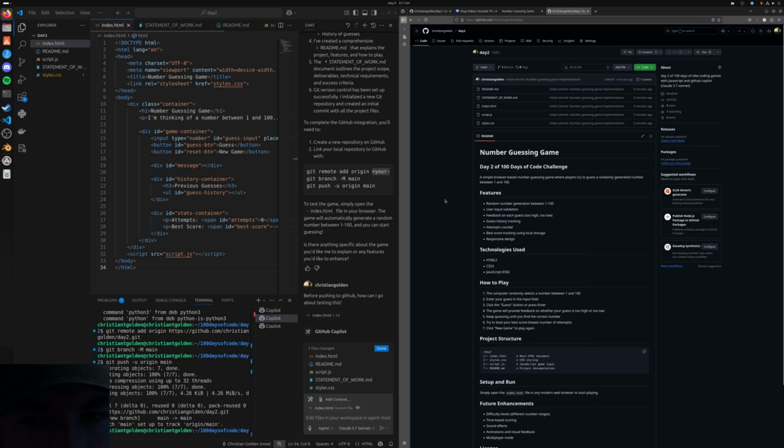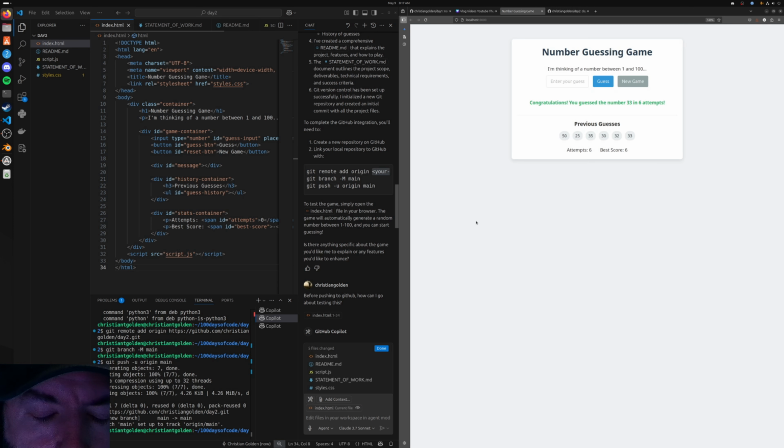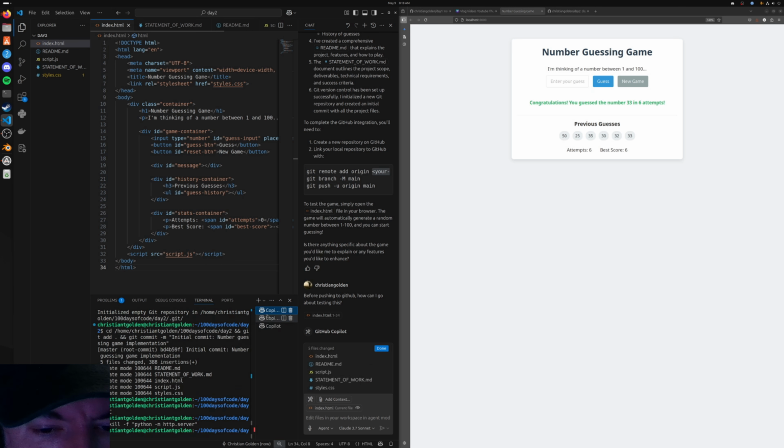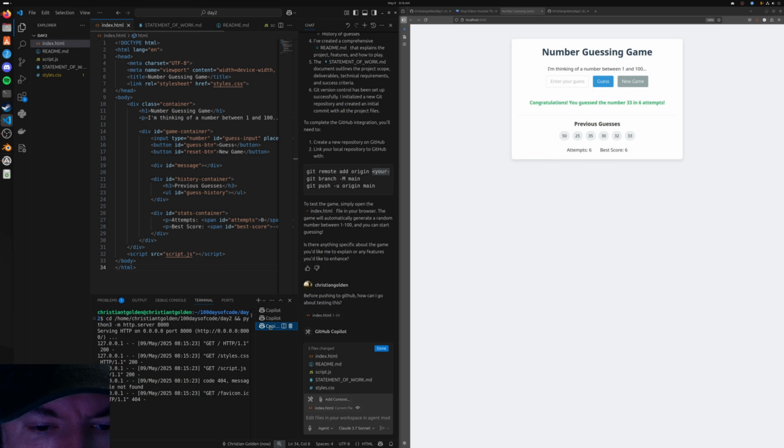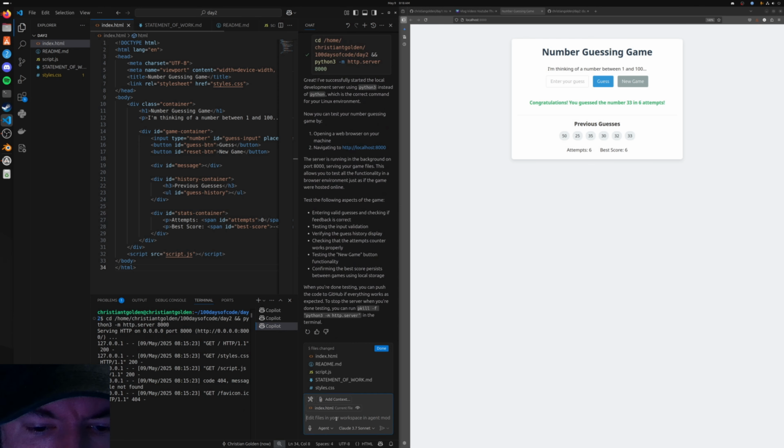And voila, we have our number guessing game README, which is from, right, I already asked it to make that before. Tells us the little project structure, how to play it, and so on. Now, we have this basic version of the game up and running. We have it actually running in a server here, and keep that running like that. Now, it's been not very long that we've been making this, right? So let's go ahead and spend a little more time on this.